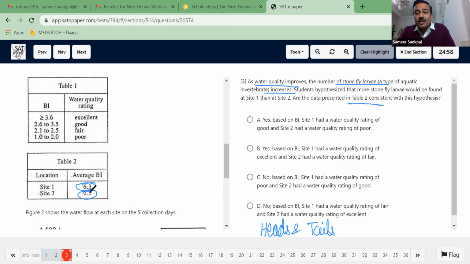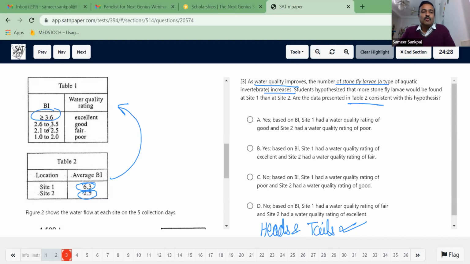Now, if I read all these options, it is going to take time. So what I'll do here is, we'll follow the TELS approach, which we always recommend. That means without using yes and no, check out the options, right? So it is telling me, and see, they are talking about only table 1. But we need to know how this average BI is going to affect the water quality. So for that purpose, we need to follow table 1 as well.